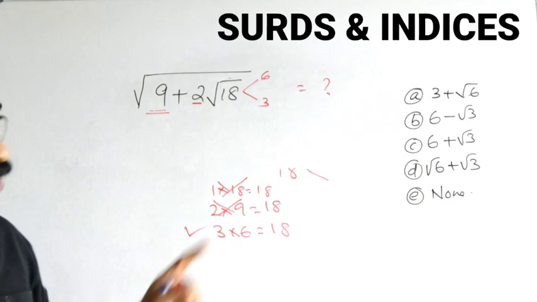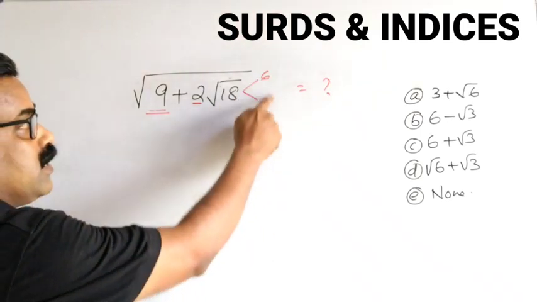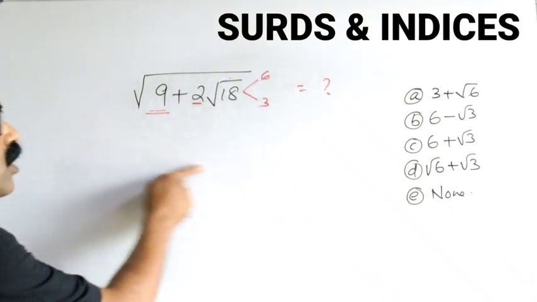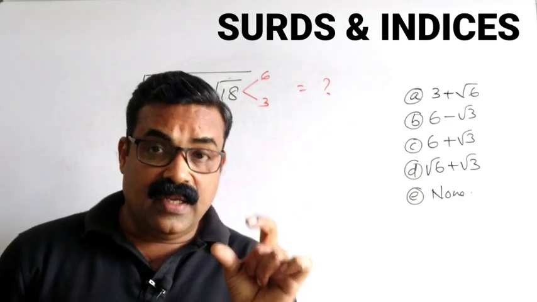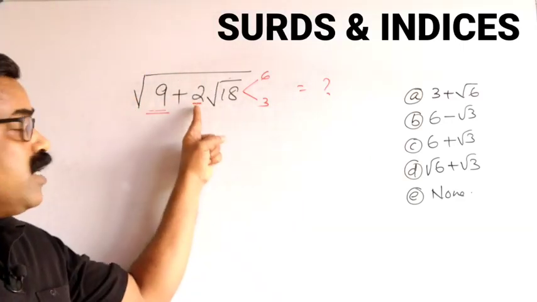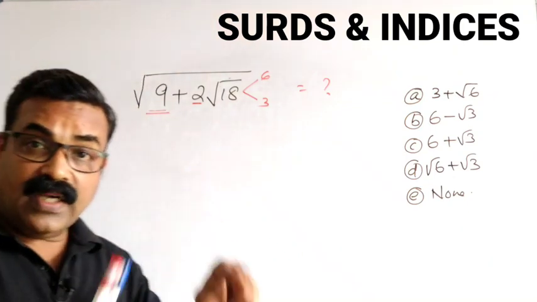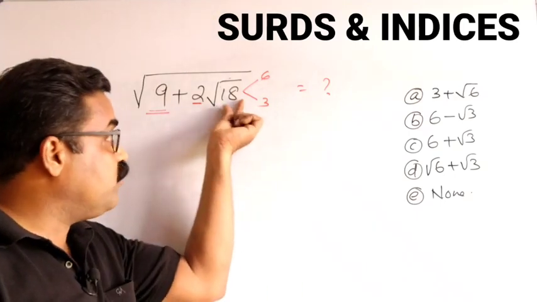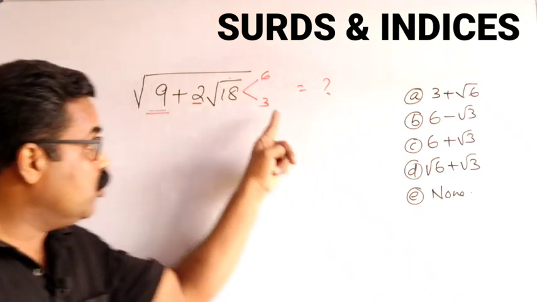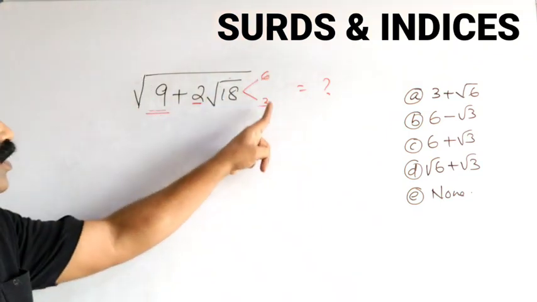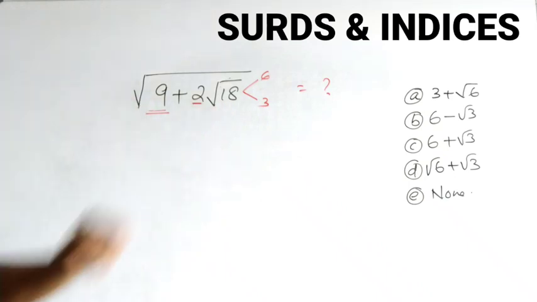So I have selected the factors of 18 in such a way that when you add these two numbers, you should get 9. Understand very, very clearly this type of question. The first step, make sure this number is 2. What is the next step? Take the factors of this number, and the two numbers when you add, you should get 9. So 6 plus 3, you are getting 9.